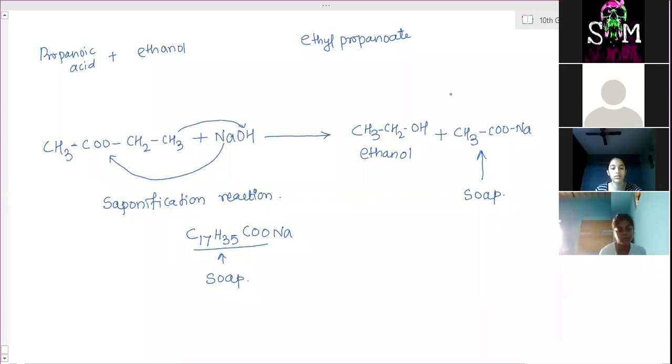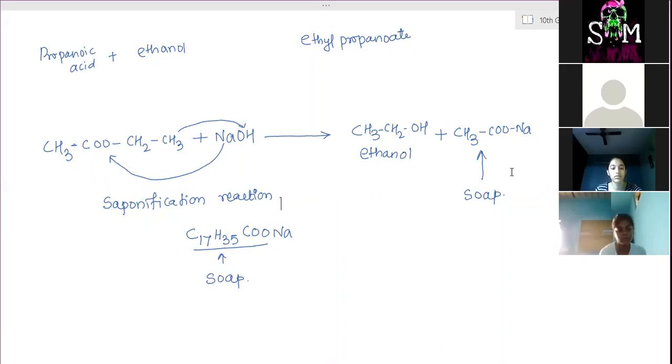Carboxylic acids are actually called fatty acids. You have heard the word fatty acid in many places. So fatty acids means carboxylic acids. When the sodium salt of these fatty acids is formed, that molecule is called soap, which has a slippery texture and works for cleansing action.